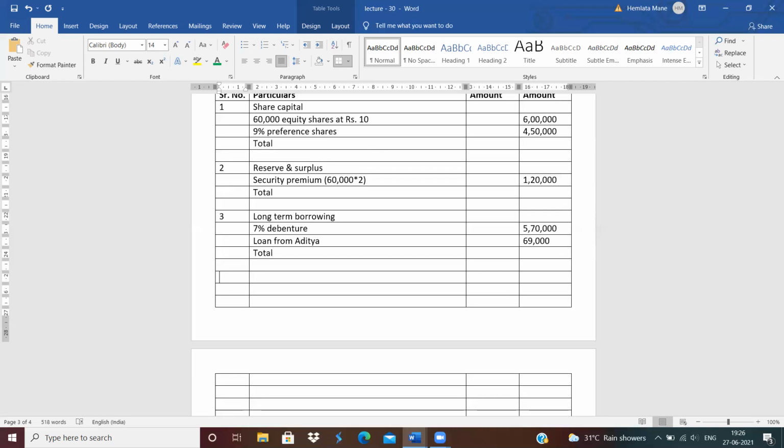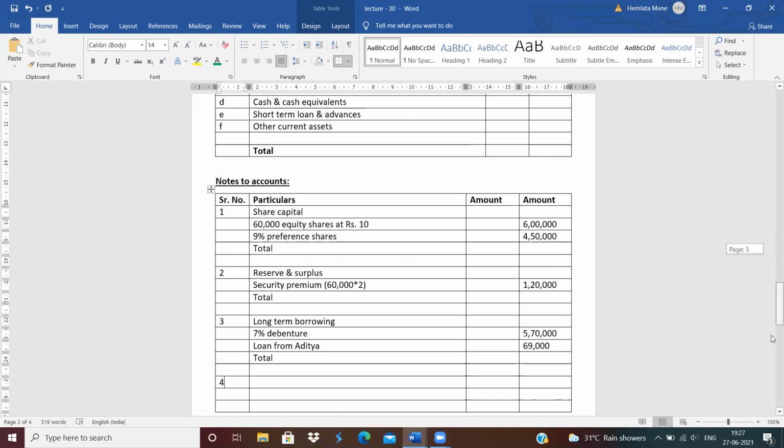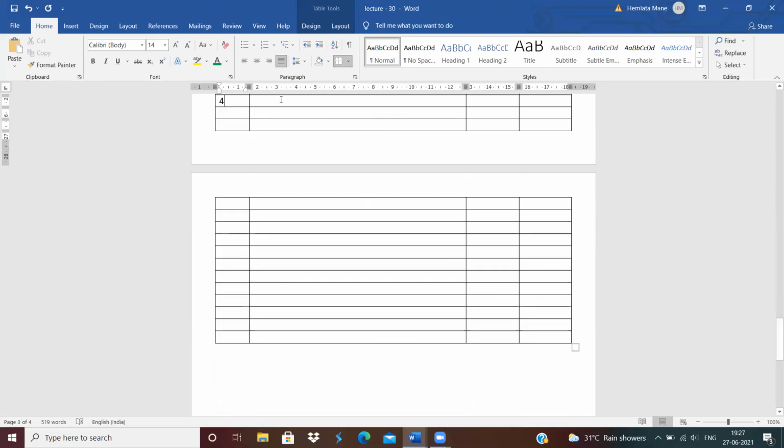Again, after total, leave one line and give the next, fourth heading. See, after long-term borrowing, other long-term liabilities. Other long-term liabilities, nil. No other long-term liabilities are given, so write down nil.